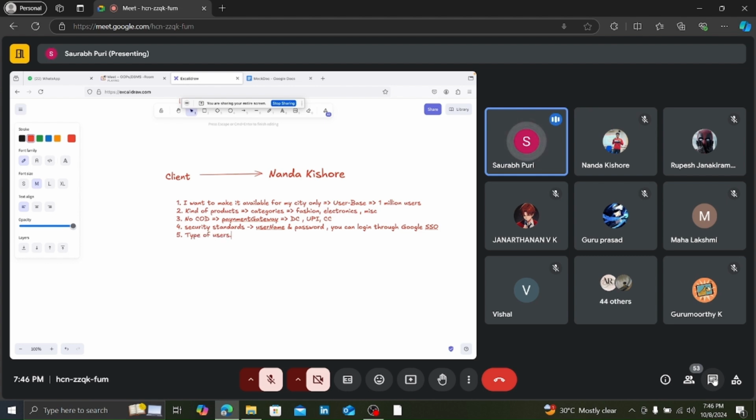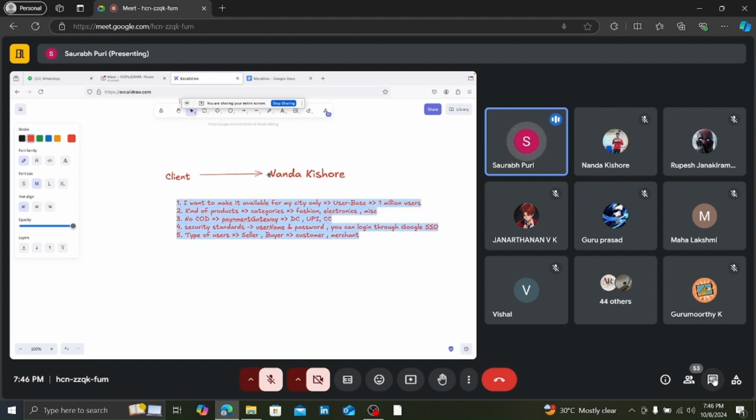Type of users. Whenever you have a shopping cart, let's say Amazon, Flipkart, Meesho, you have a seller and a buyer, right? So these are the two kinds of users. Buyers will be our customers. Everybody is a customer, but the buyer will be our customer, and the seller is a different kind of customer, which we call a merchant, right? There may be many more requirements, but I'm just sticking to these five right now.